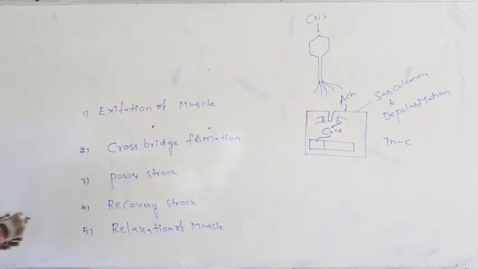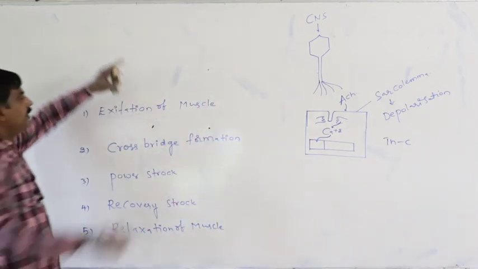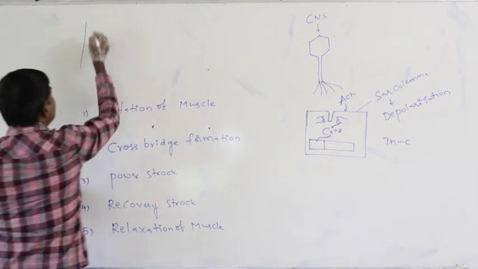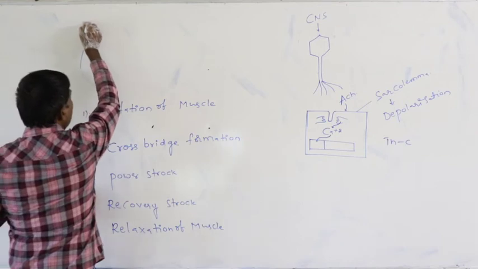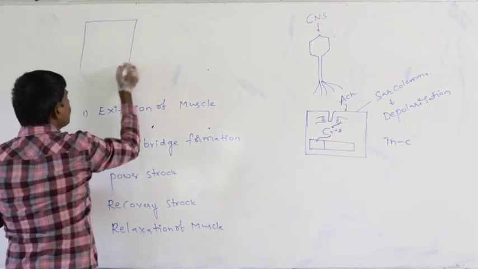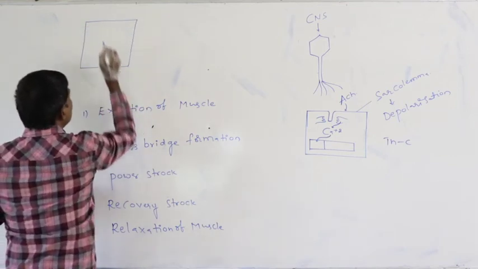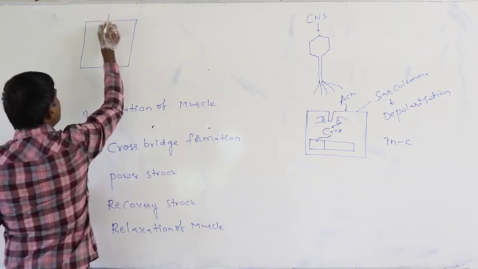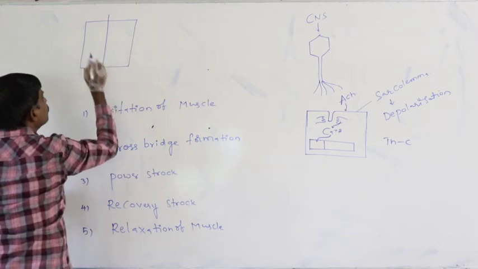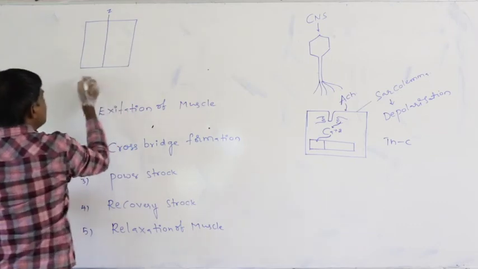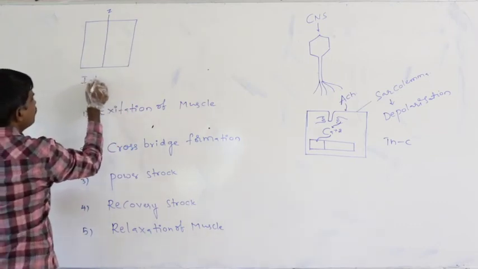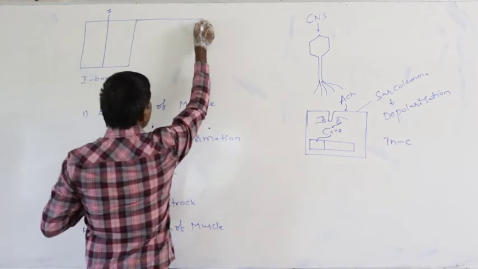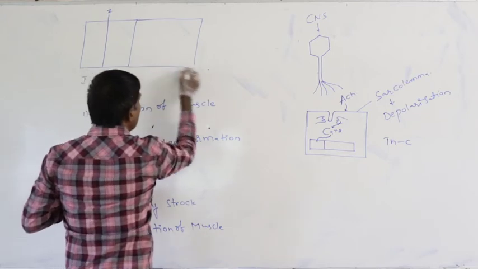Then what does cross bridge formation mean? Just assume this is the I band, again this is the Z line, this is the I band, again this is the A band.